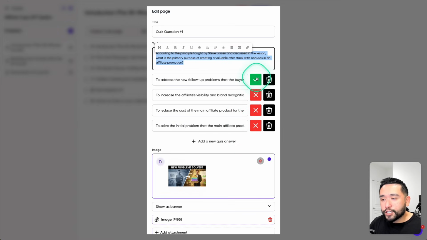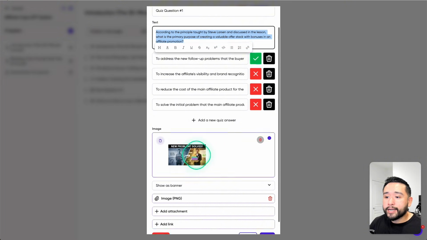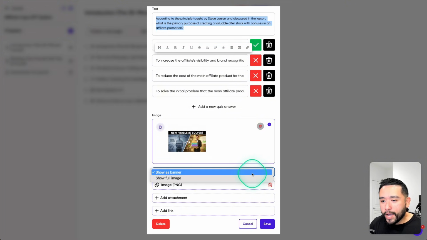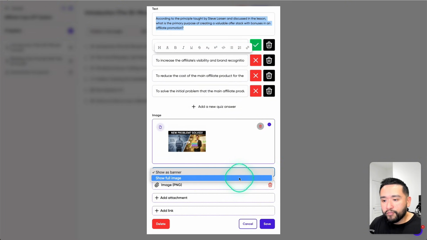So this green check mark means that this is the right answer. You can also add an image. You can show it as a banner or a full image. And this is an attachment that I attached, okay? So to test it out, I added a PNG image. So the attachments will look like this.